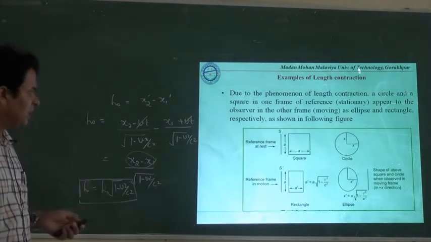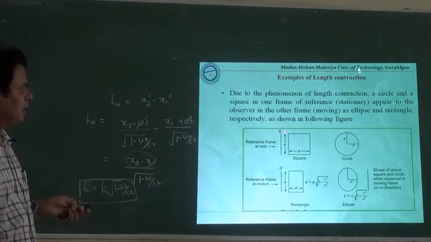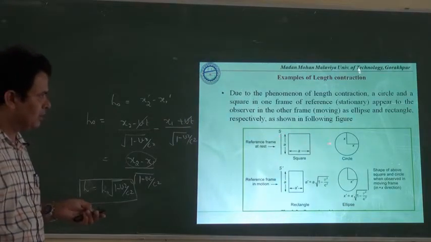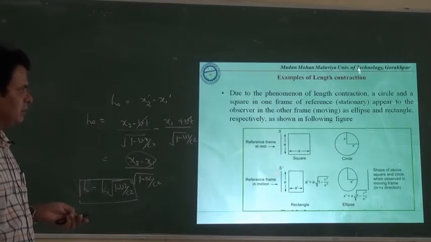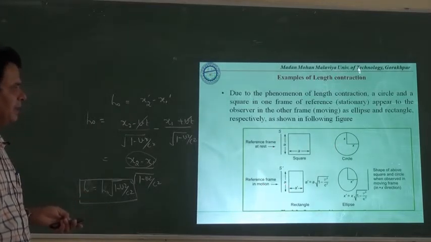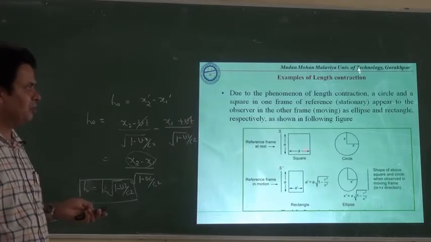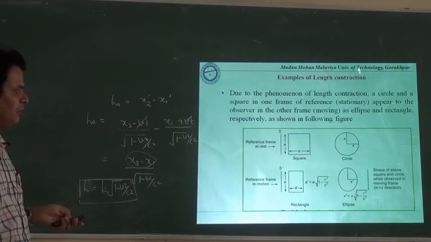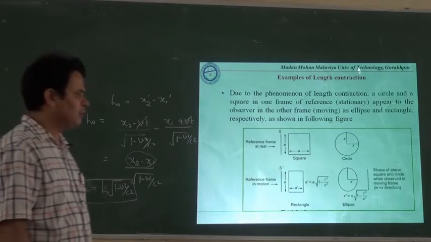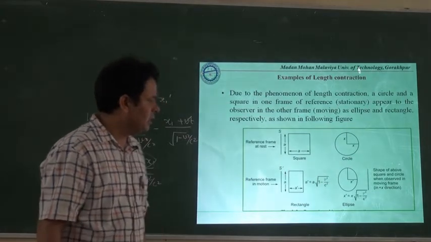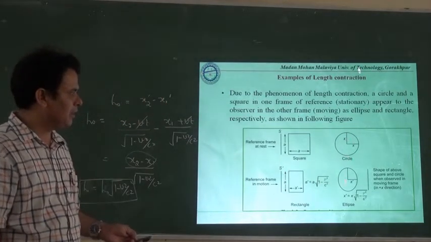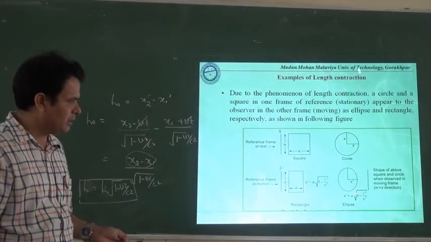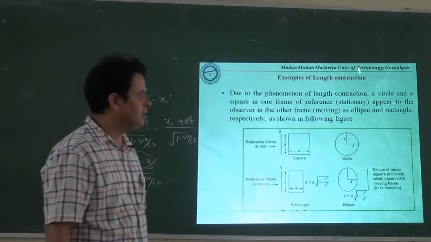If we have a square and this square is moving in this direction, then how will it appear? Obviously it will appear in the form of a rectangle, and in the direction of motion the length of this square will be contracted by the factor under root 1 minus v square upon c square. Similarly, if we have a circle, it will appear as an ellipse, and x dash will be given as x root 1 minus v square upon c square.